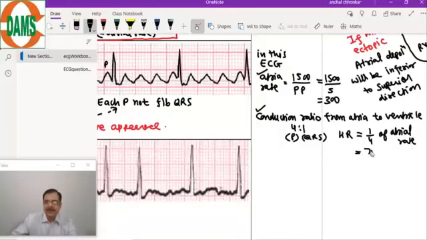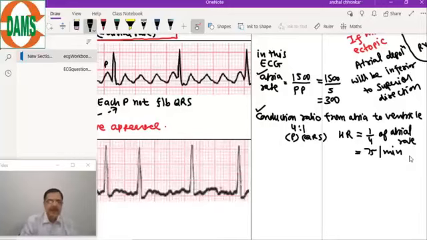That means 75 per minute. 75 per minute is the heart rate in this example, and in this the AV node is very useful. Why is the AV node very useful? Because it has blocked all the impulses. It has blocked the atrial impulses from going to the ventricles. So heart rate is preserved here.